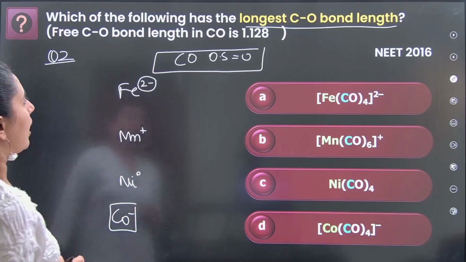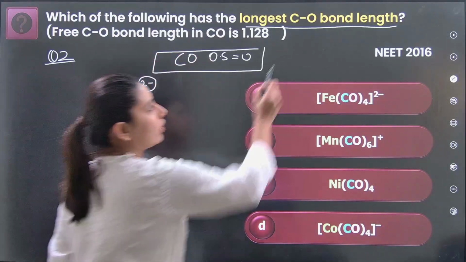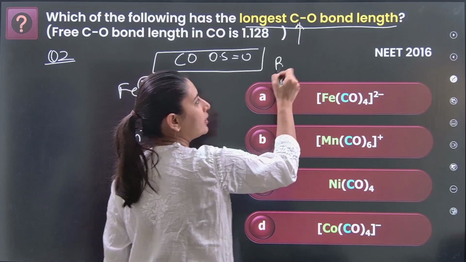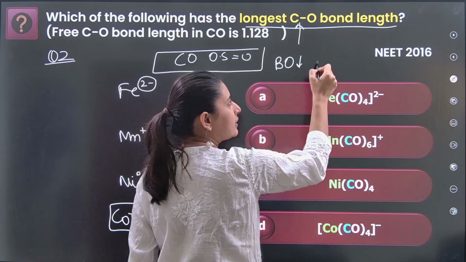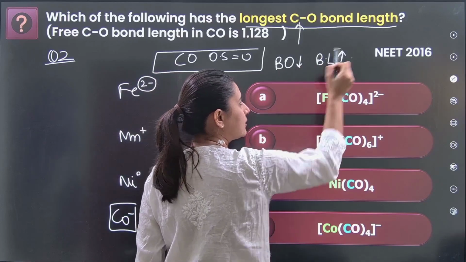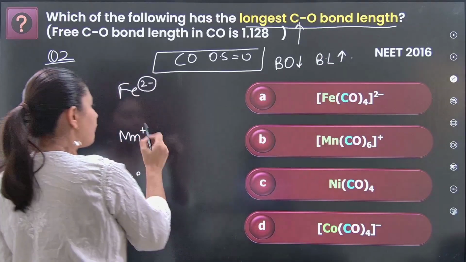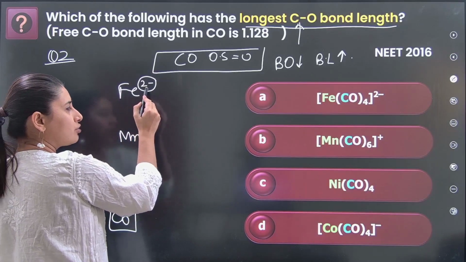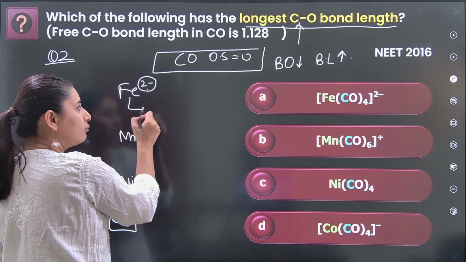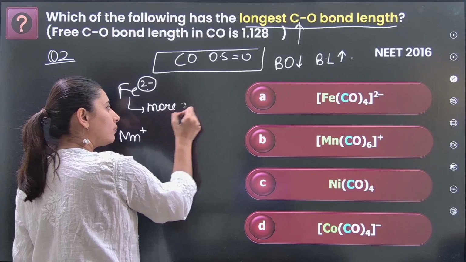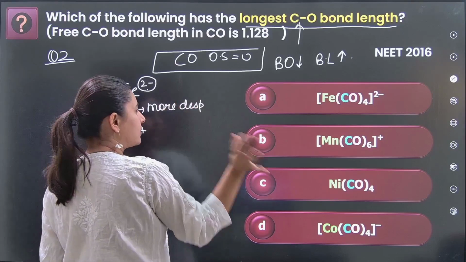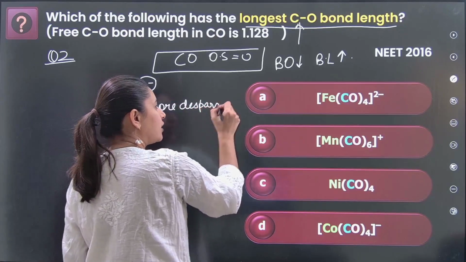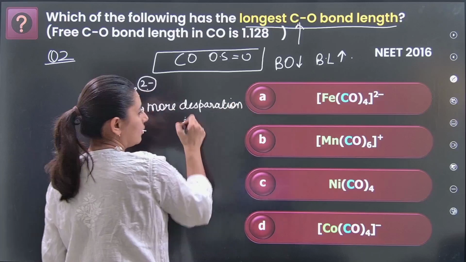The longest carbon oxygen bond has been asked. So you can understand if the bond order decreases, the bond length increases. And I told you, wherever there are more number of electrons on the iron, there is more desperation, in simple terms, more desperation to donate.